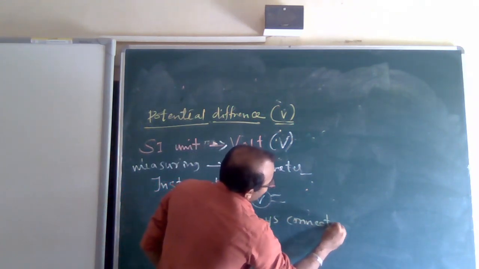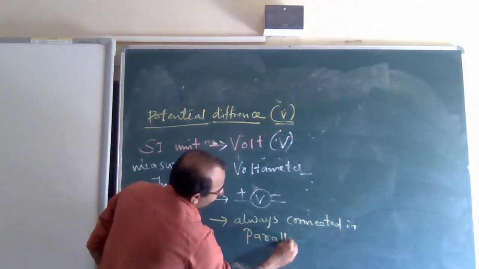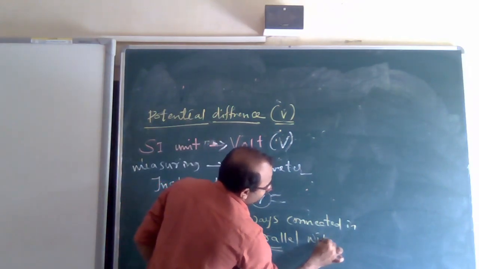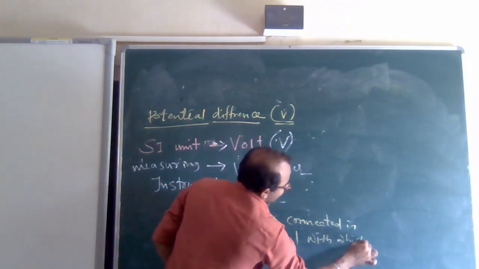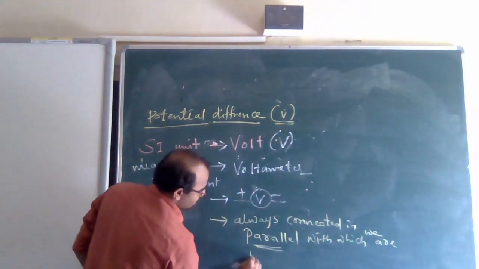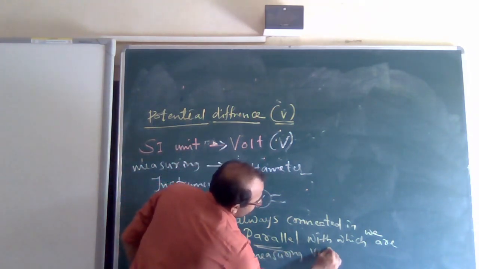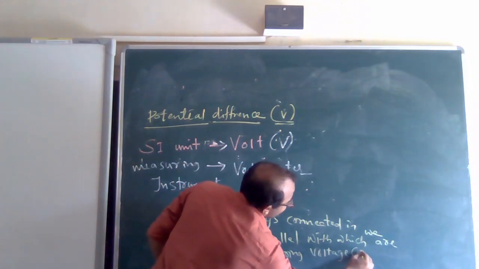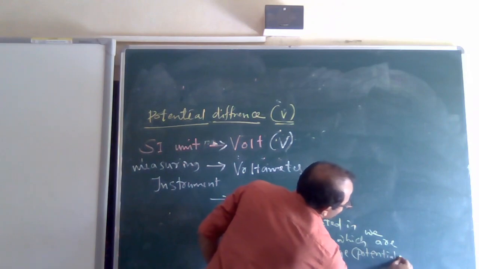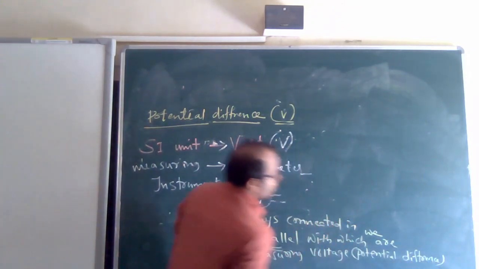It is always connected in parallel with the object across which we are measuring the potential difference or voltage. Both voltage and potential difference are the same.